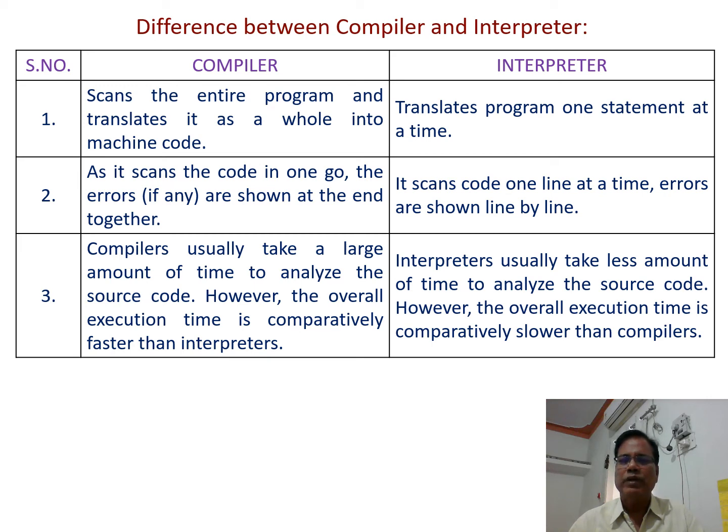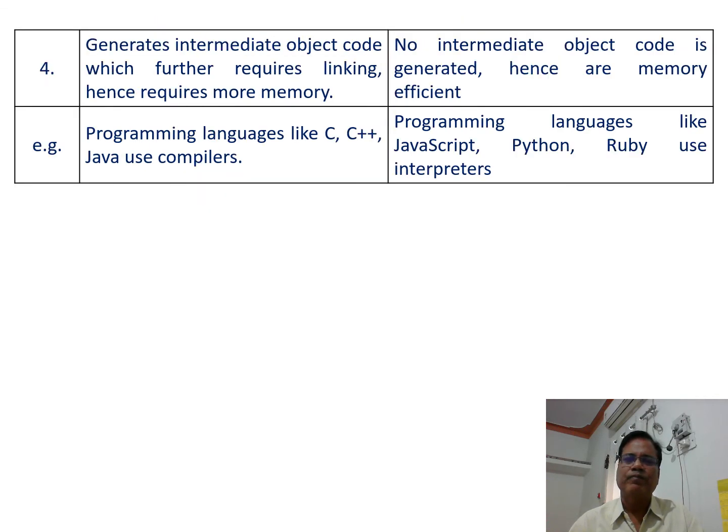However, the overall execution time is comparatively slower than the compiler. Next, the compiler generates intermediate object code, which further requires linking, hence requiring more time. In case of the interpreter, no intermediate object code is generated, hence it is memory efficient.